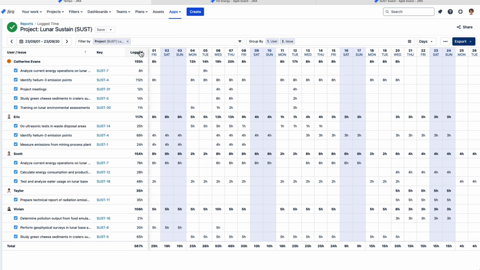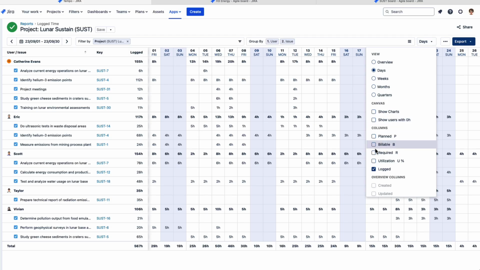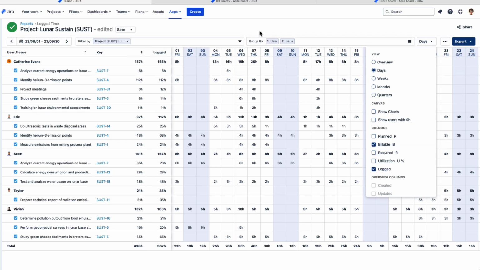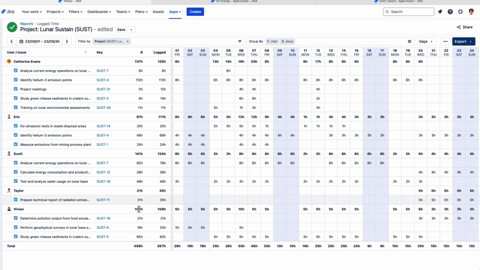So the logged hours are displayed here by default, and you see the total here of all of that. So this is all of the hours that have been logged to this contract for this month. To see the billable hours, I need to go to this menu and check off billable. So now you see that these are all the billable hours and that they don't match the logged hours. As I showed you before, it may have been that they were on a budget of a certain amount of hours that they could bill, or maybe there was administrative work that they didn't want to bill for. So that's why these two can be a little bit different.